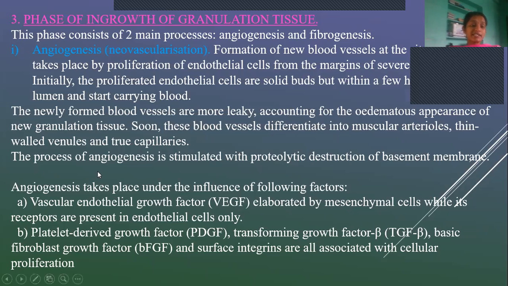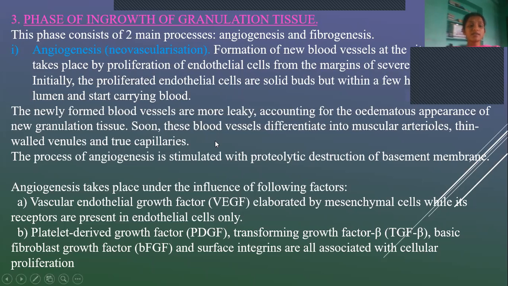So the process of this angiogenesis is stimulated with proteolytic destruction of the basement membrane. Only when there is proteolytic destruction of the basement membrane can these endothelial buds start. So it will take place by the proteolytic destruction of basement membranes.